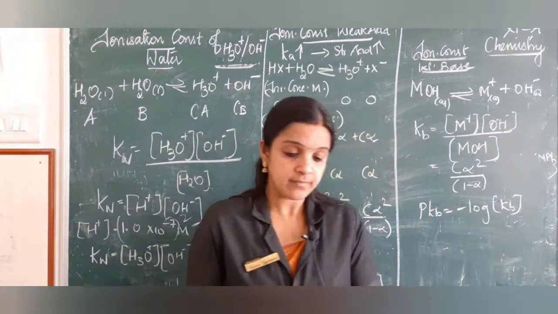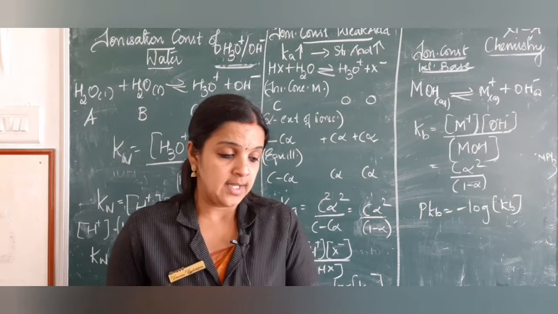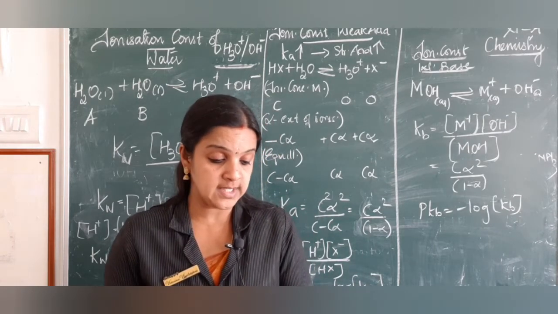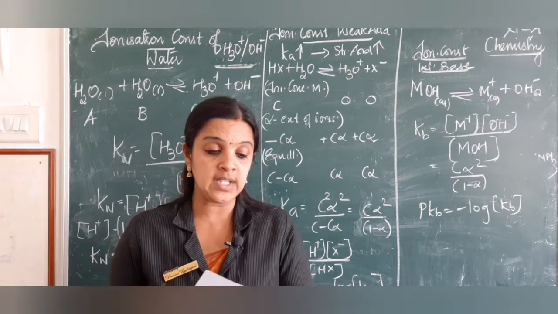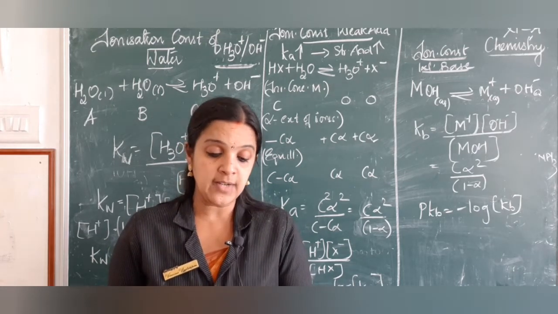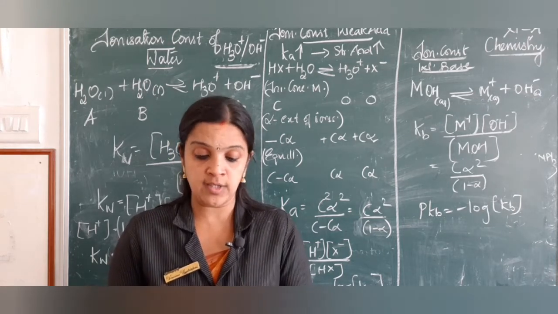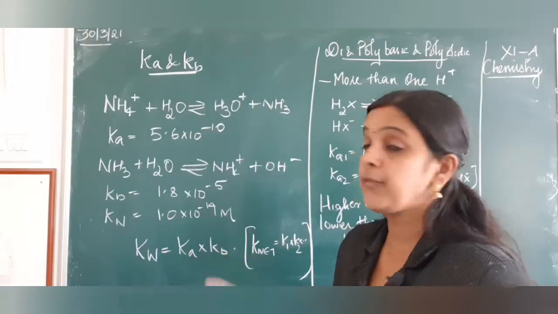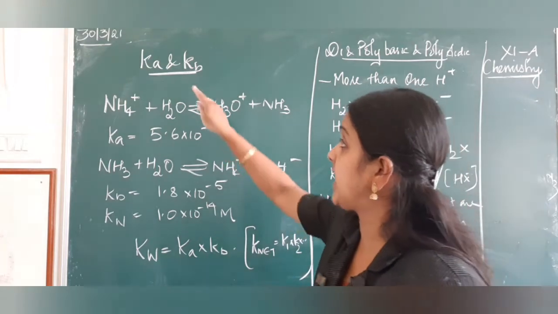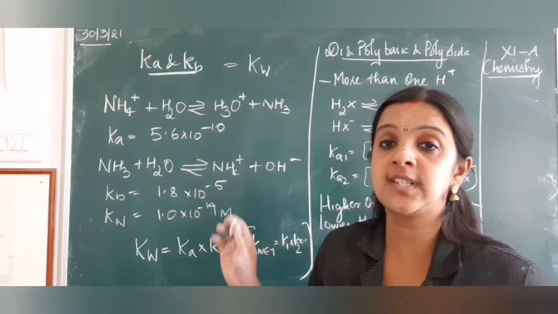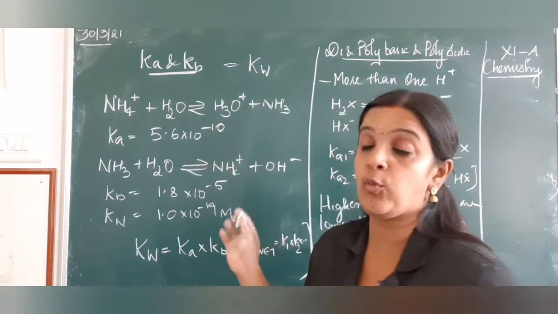So, here children, in your textbook we have steps in determining the equilibrium constant. Now, we have the relation between Ka and Kb. With that, we will be getting into polybasic acids and common ion effect. Okay, children. Now, we are going to see the relation between Ka, Kb with Kw, that is the equilibrium constant of an acid, base with water.